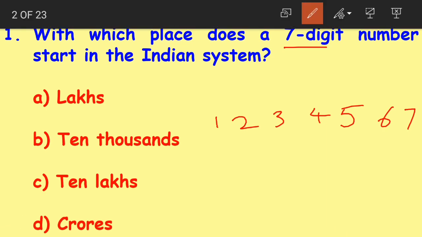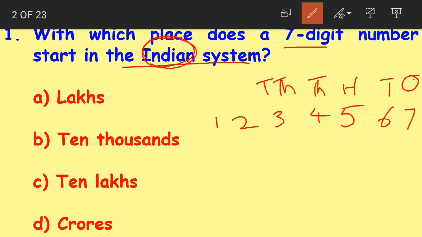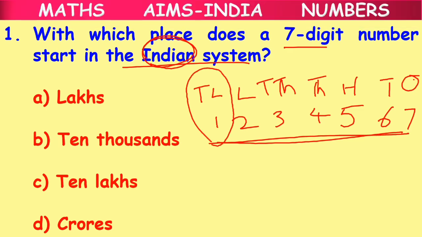Now when I say the Indian system for a 7-digit number, how do we write the place values, children? We start writing from ones. Ones, tens, hundreds, thousands, 10,000s. Remember, this is the Indian system. So after 10,000s we have lakhs, and then we have 10 lakhs. So this 7-digit number is starting with what place value? It is starting with the 10 lakhs place value. Clear, children? This is how you solve this question.